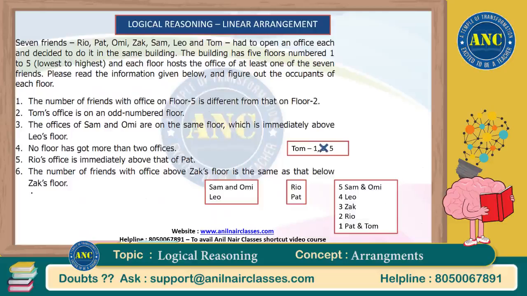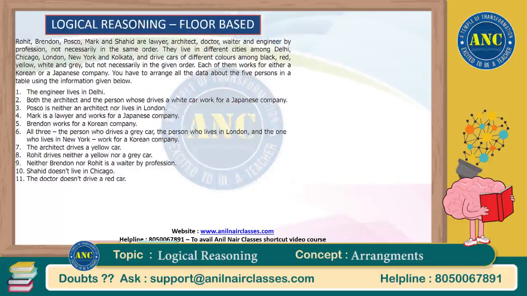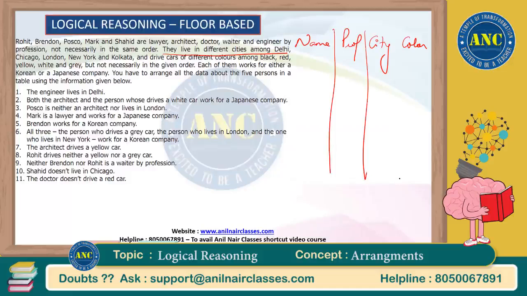Okay. So this is the solution which we have discussed right now. Let's start solving this particular question now. There are 5 names and there are 5 professions, not necessarily in the same order. They live in different cities. Cities mentioned. So name is mentioned. Profession is mentioned. City is mentioned. And the car color is mentioned.